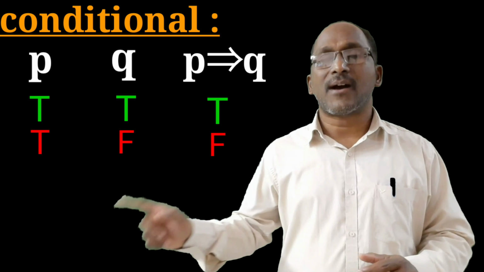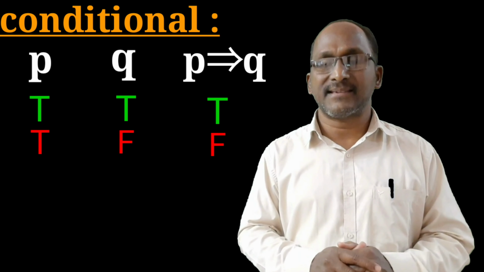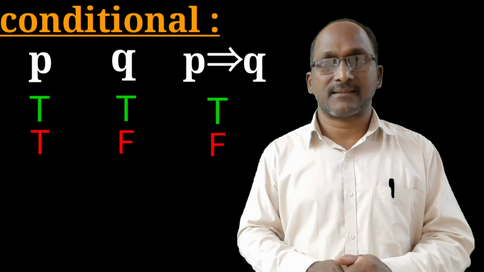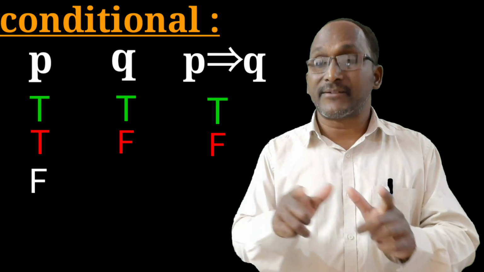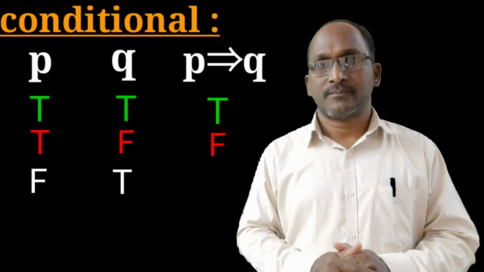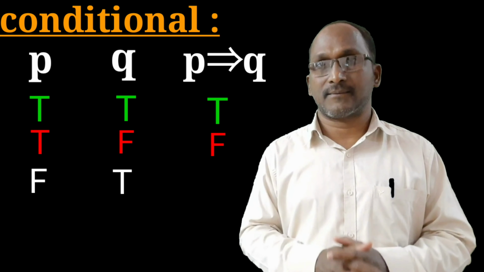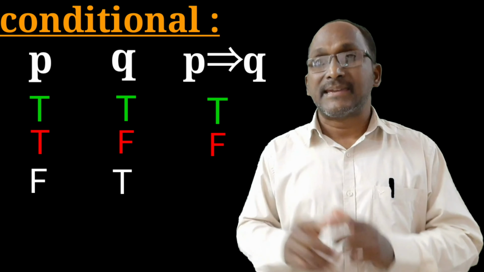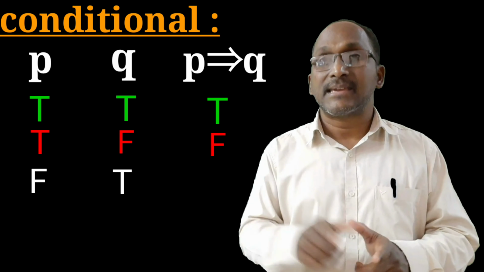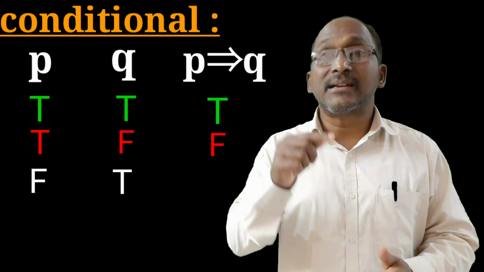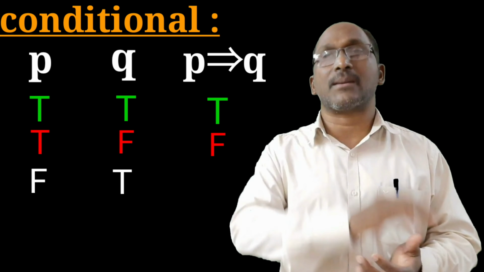Third case, false implies true, which means he has not got first class, false, but he has given party, true. In this case, no one can say that he is wrong. Remember, his friends would say he is wrong if he had said, only if I get first class, I will give you a party.